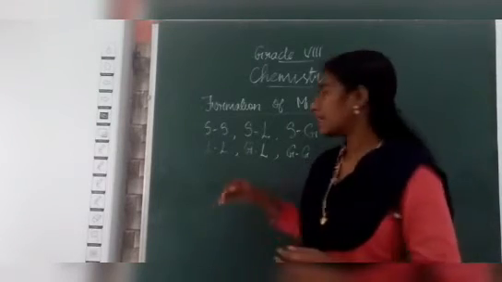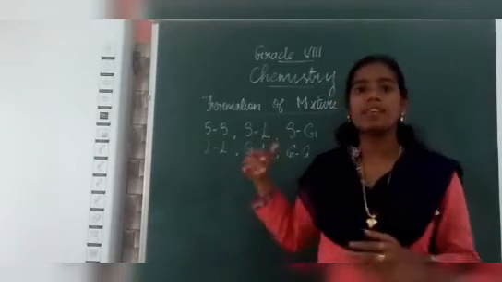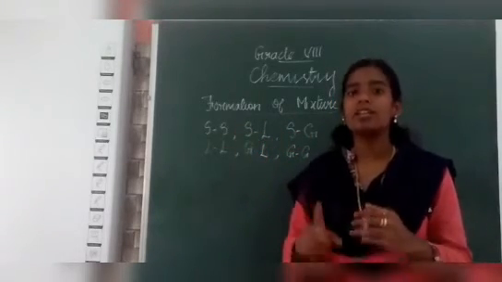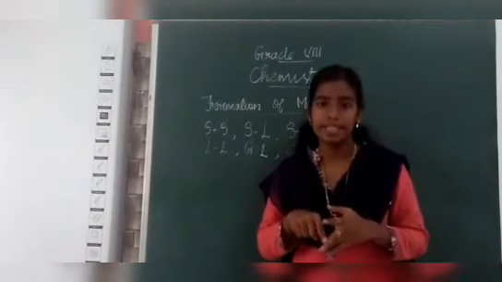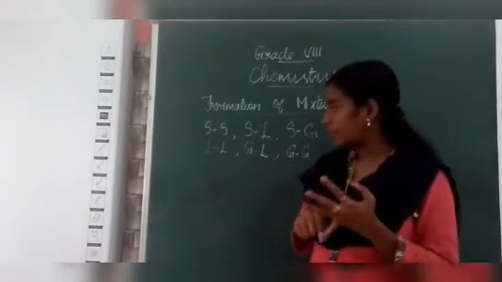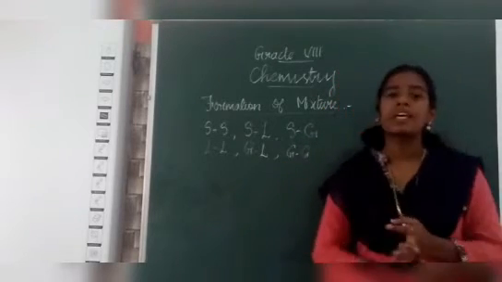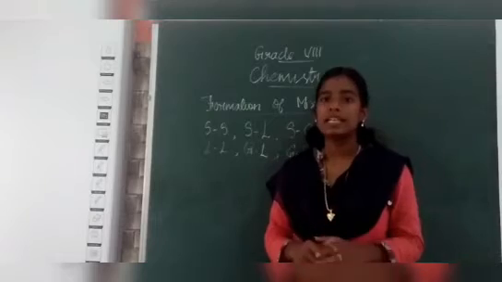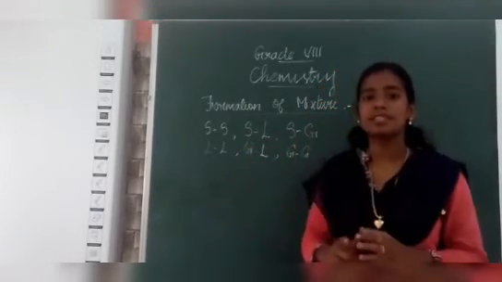So, are you clear about this formation of mixtures? What are the six ways we can form a mixture? Solid and solid, solid and liquid, solid and gas, liquid and liquid, liquid and gas, and the last one is gas and gas. Clear about this formation of mixtures?